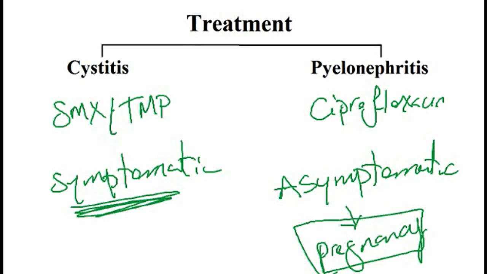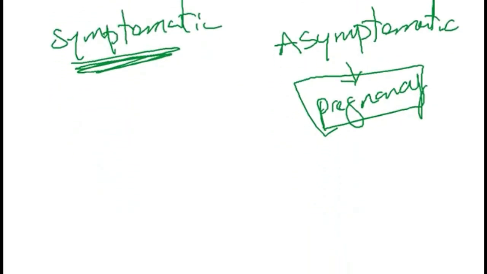And for the treatment during pregnancy, you cannot use fluoroquinolones like ciprofloxacin because they can cross the placenta and cause fetal cartilage damage, and then sulfamethoxazole-trimethoprim as well can cross the placenta, and sulfonamides compete with the bilirubin for binding to albumin, and then it can increase the levels of bilirubin in the fetus blood and cause kernicterus, which damages the neural structures.